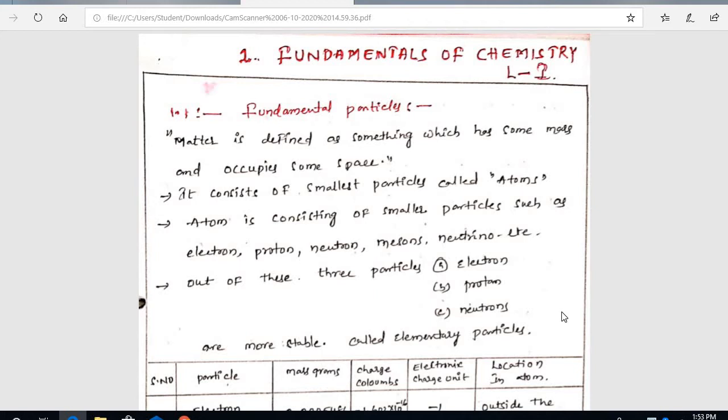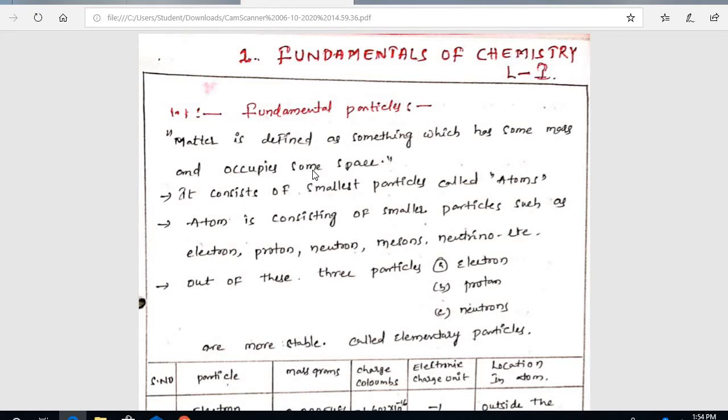What is matter? Matter is defined as something which has some mass and occupies some space. For example, we see a common thing, a chalk piece. A chalk piece is kept on the table or on the earth. It occupies some space, and this piece of chalk has some mass. This type of substance we call matter.